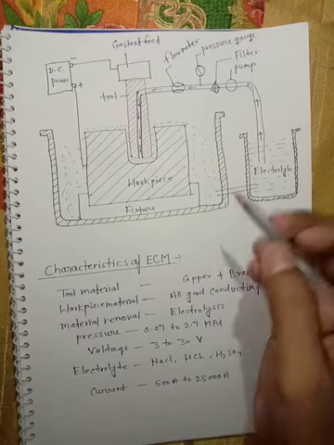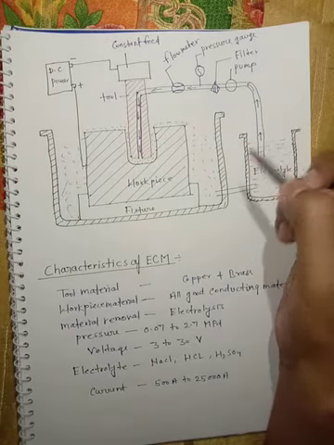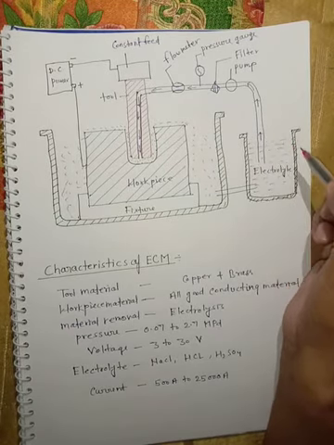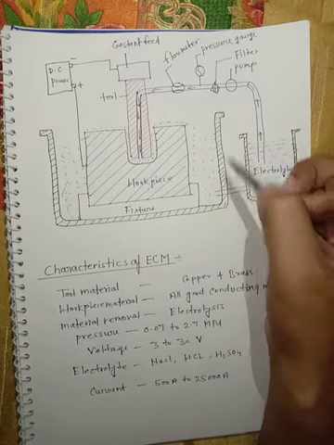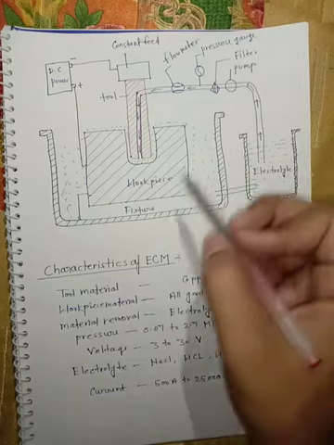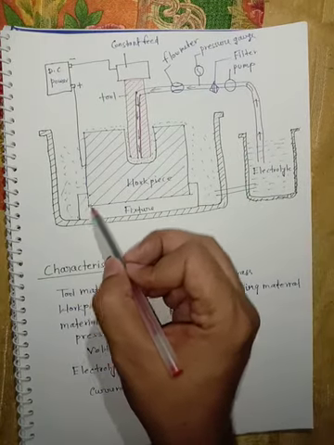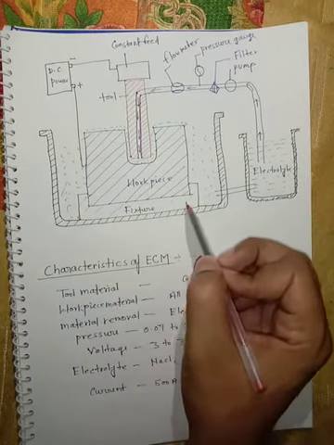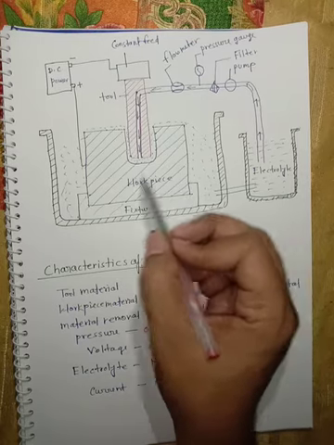Now from the figure we can see the different arrangements in electrochemical machining. I will start here. This is the tank, and at the bottom there is a fixture, which holds the workpiece.